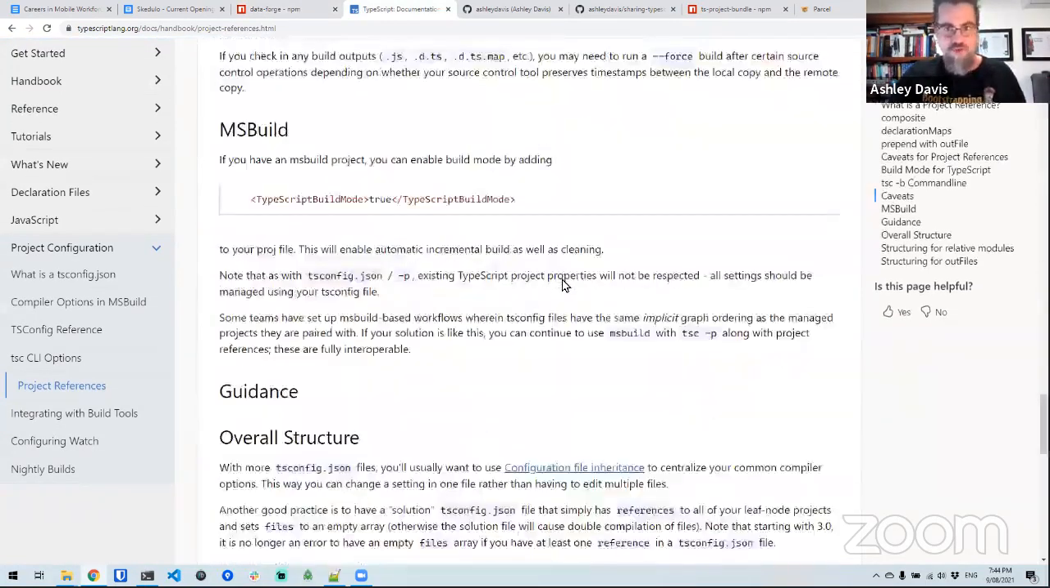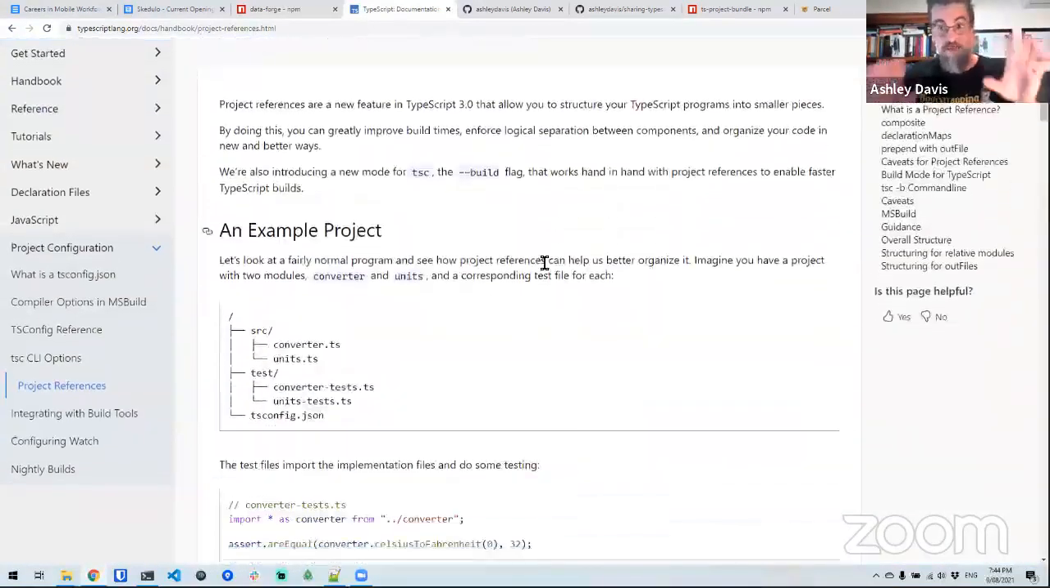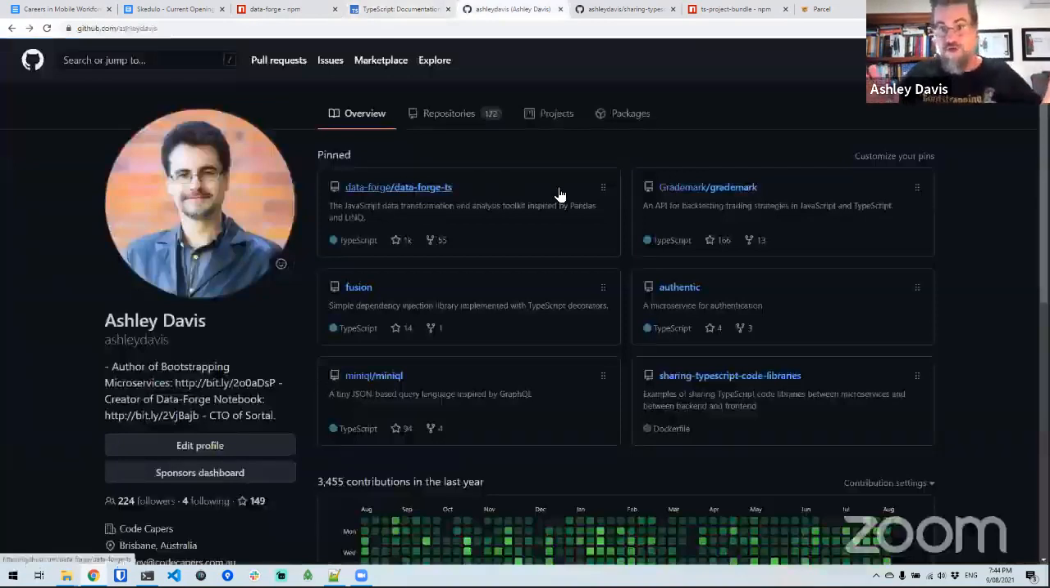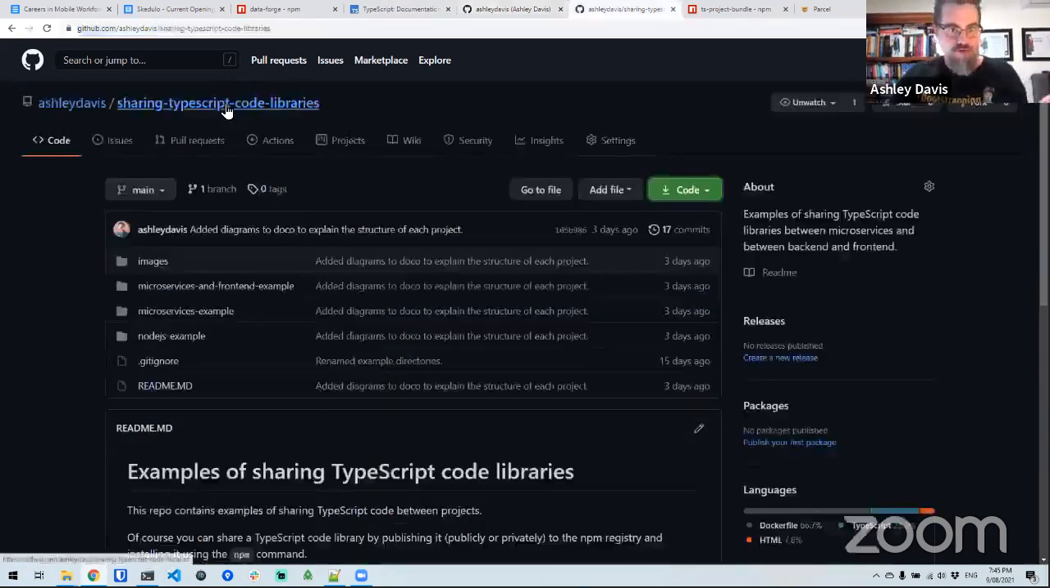You can read through this pretty quickly, but I'm just going to give you a demo of how this works, and then I'm going to move on to some more advanced stuff that really isn't covered by project references. I have got 3 examples that you can find on GitHub, and I'm going to clone it from scratch tonight. Fingers crossed it all works, but if not, I've got a backup. So go to my GitHub if you want to grab this for yourself now or later. GitHub.com/Ashley Davis, and then find the repo sharing TypeScript code libraries.